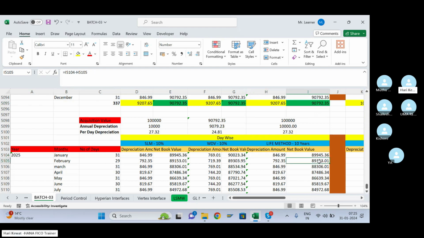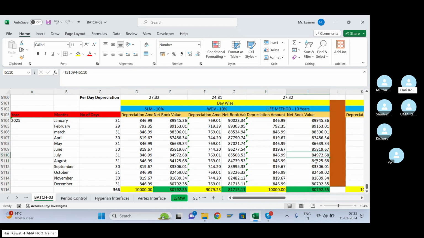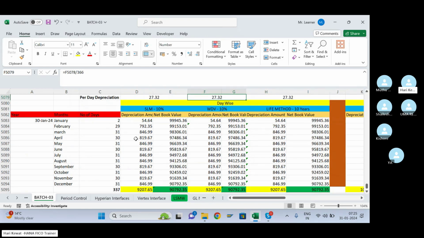The February month net book value is January month net book value minus February month depreciation. So this is how the calculation is done. In the day wise concept, it will consider the number of days available in the month.